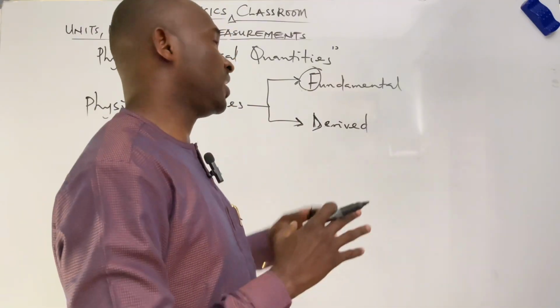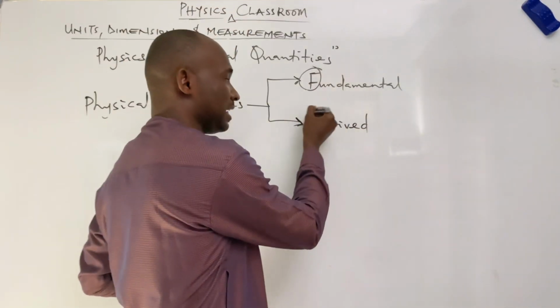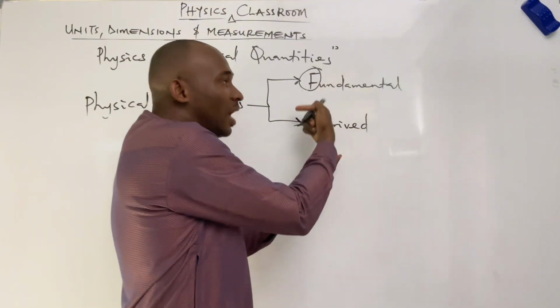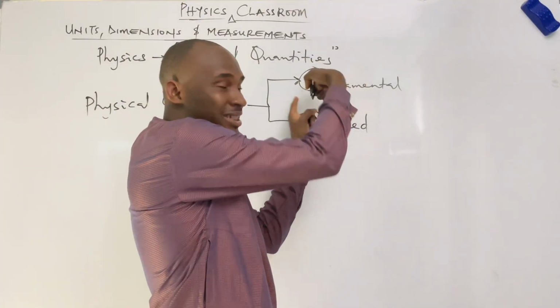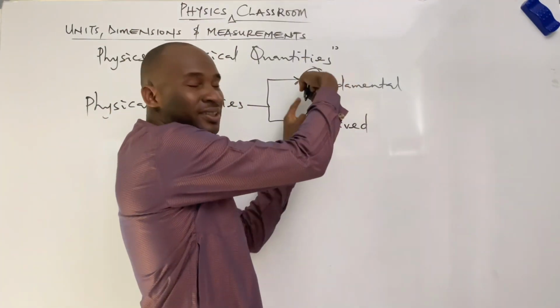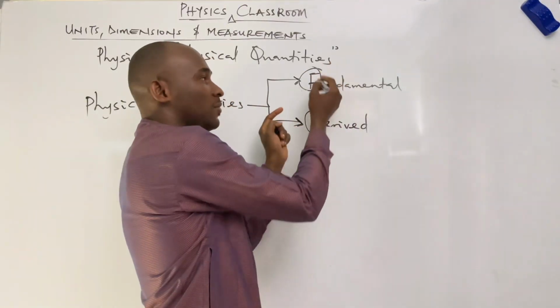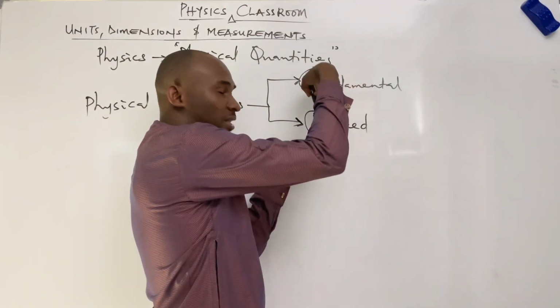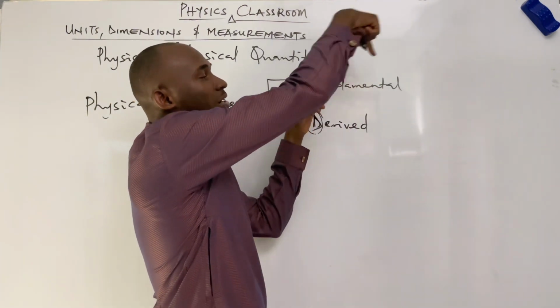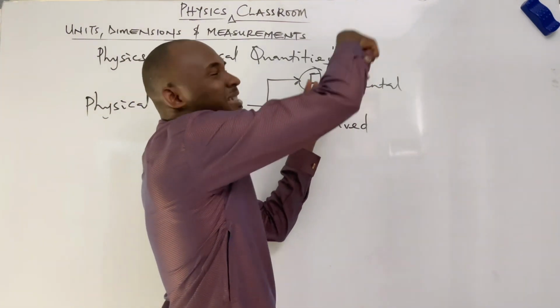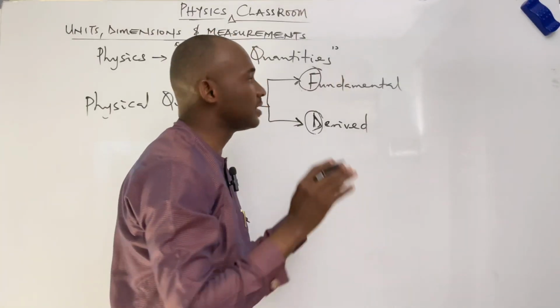The children, on the other hand, if we pick the first letter from derived, were derived from their fathers, and they depend on their fathers. So derived quantities depend on the fundamental quantities, whereas the fundamental quantities are the father quantities. That is, basic quantities.